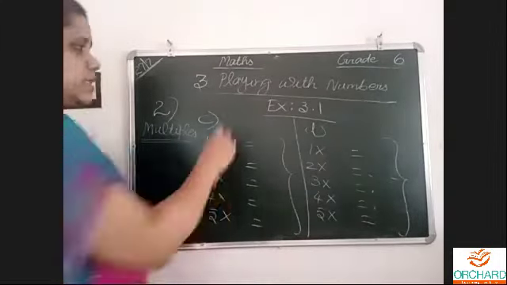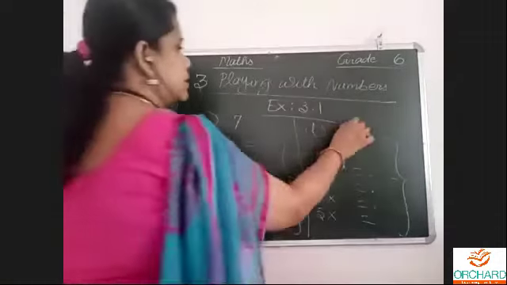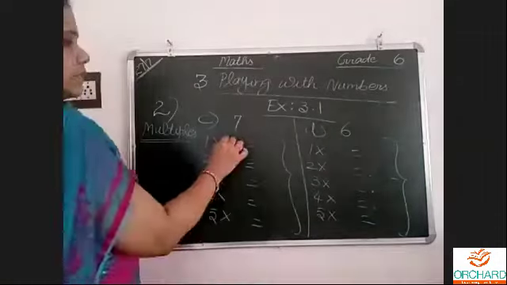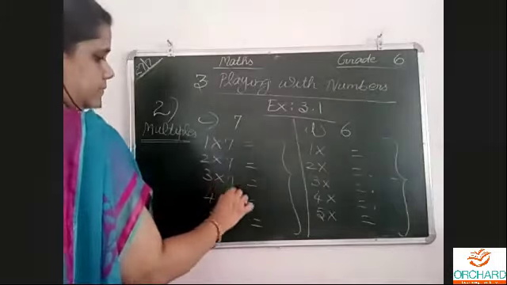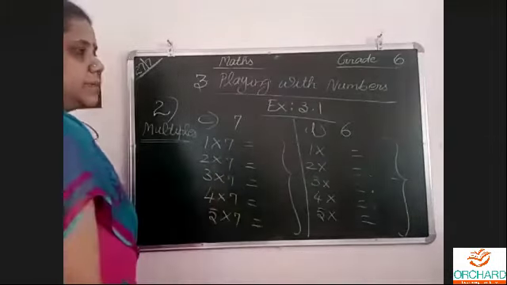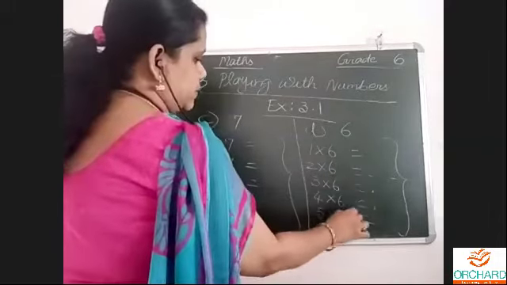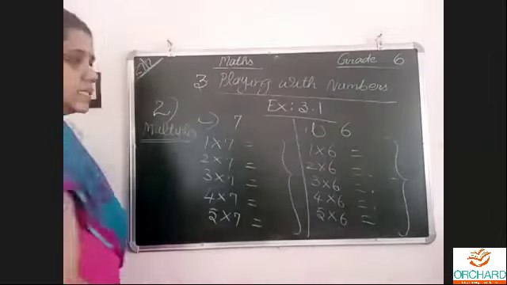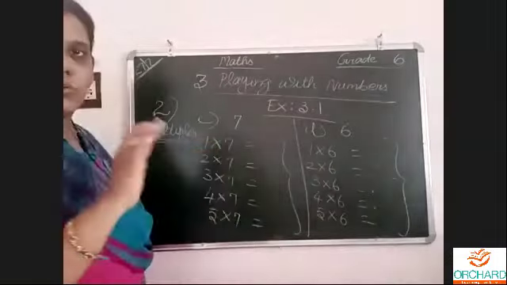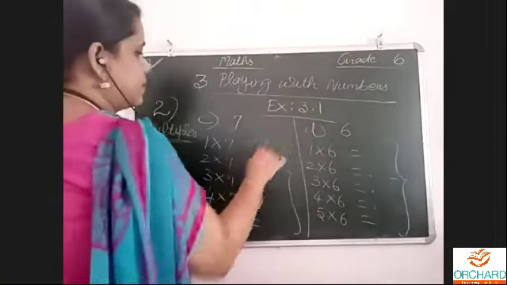C is 7, this one is 6. The 7 table: first 5 multiples of 7, and first 5 multiples of 6. Easy, easy. Everyone must know the tables to do this chapter.